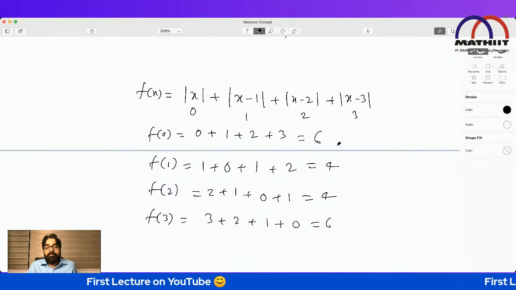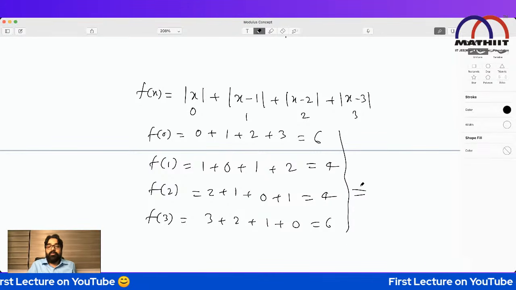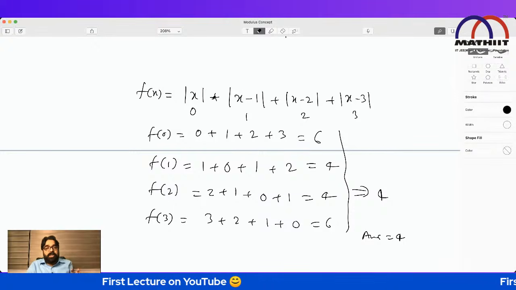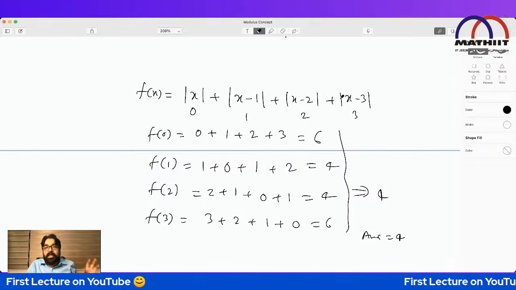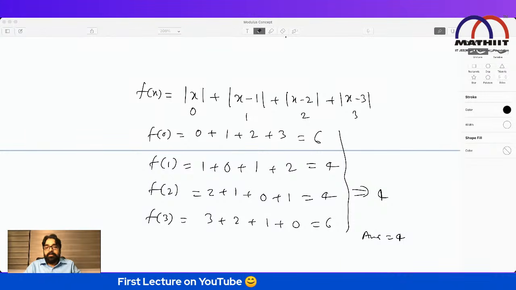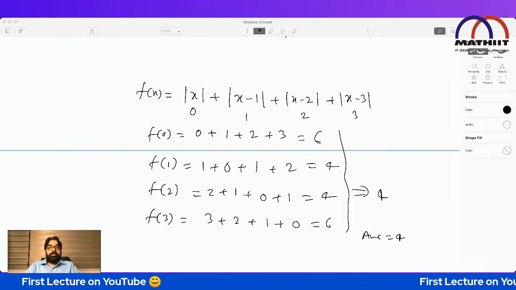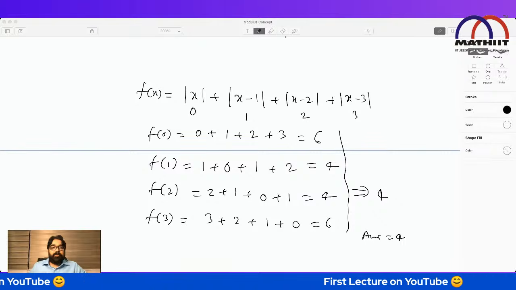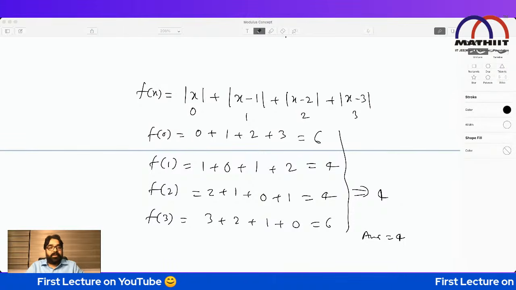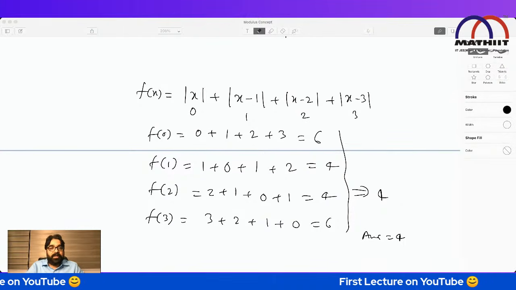Least value. Out of this, what is the minimum value? You will say 4. So the answer will be 4. That means whatever x you put, this expression cannot be less than 4. It can be either equal to 4 or greater than 4. I hope it's clear to everybody. Either 2 mod is there, or 3 mod, or 4 mod, or 100 mod, I don't care. It will always satisfy the conditions.